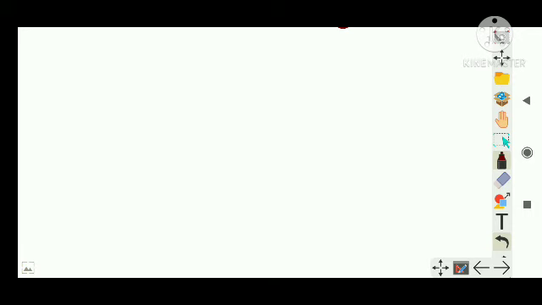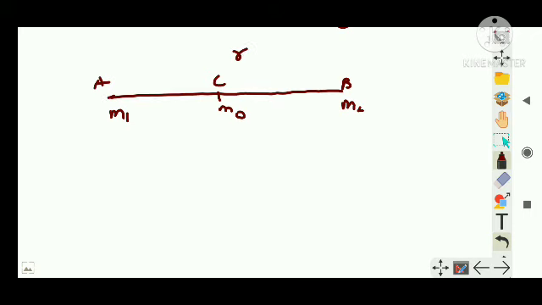Let us do some numerical problems. Suppose there are two masses, m1 and another mass m2, positioned at A and B. Then let's say the point C, and a mass m0 is to be placed. The question is: two masses m1 and m2 are kept at a distance r from each other. A third mass m0 has to be placed on the line joining the two masses.